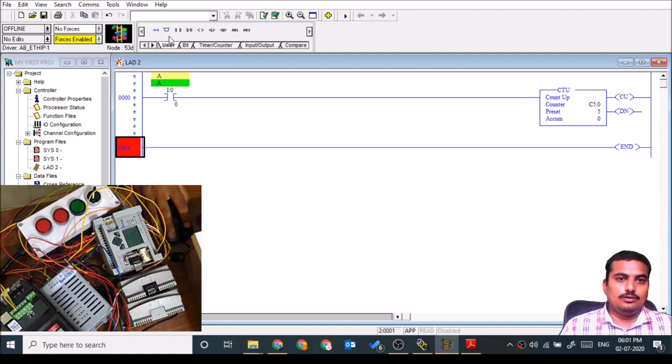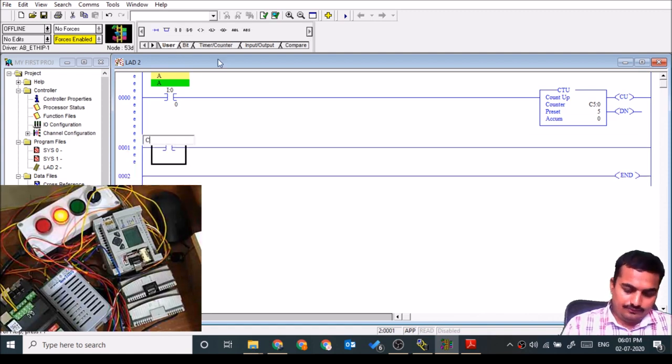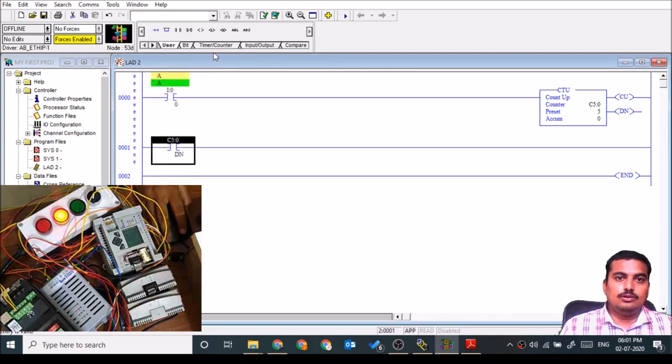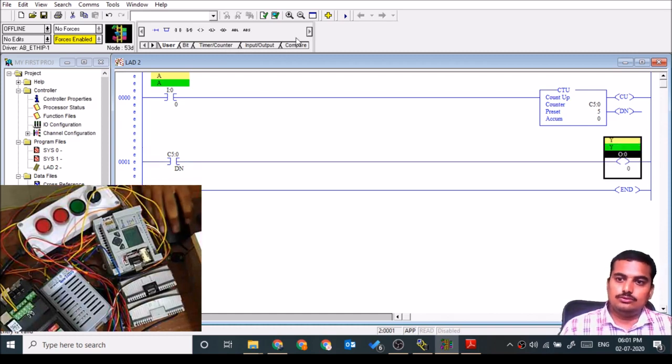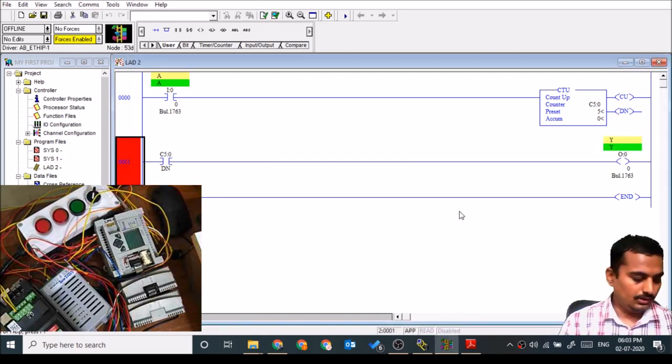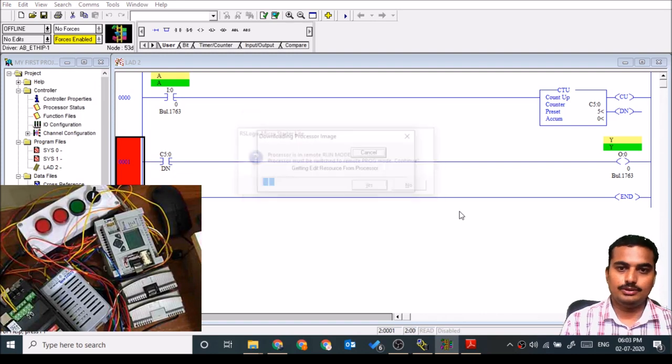Then C5:0.DN, and the physical output will turn on O:0.0. Now download this program to the PLC.